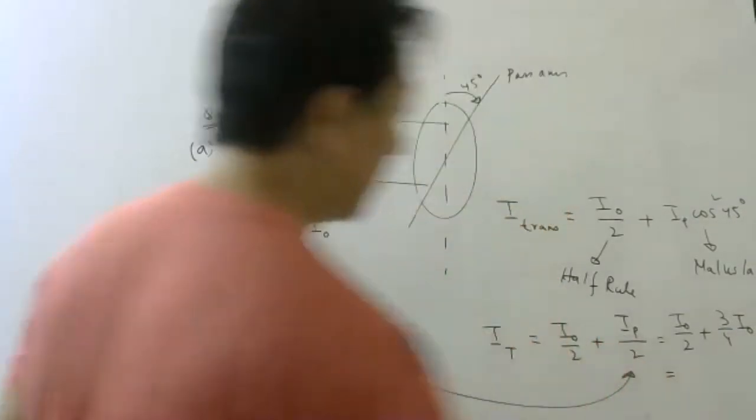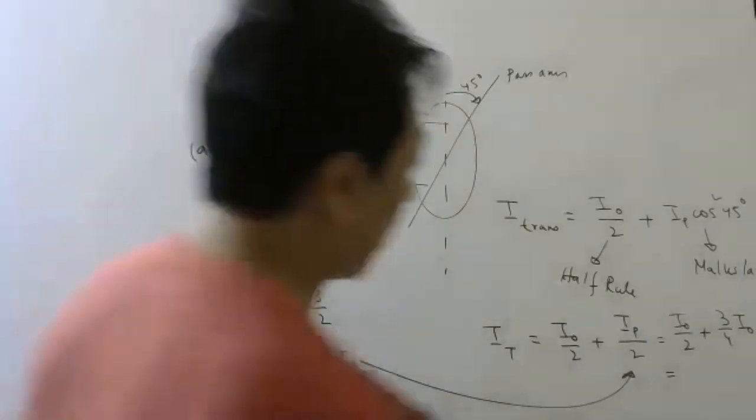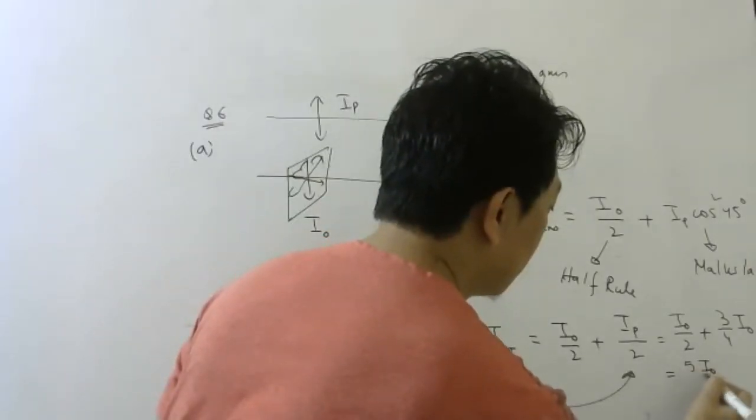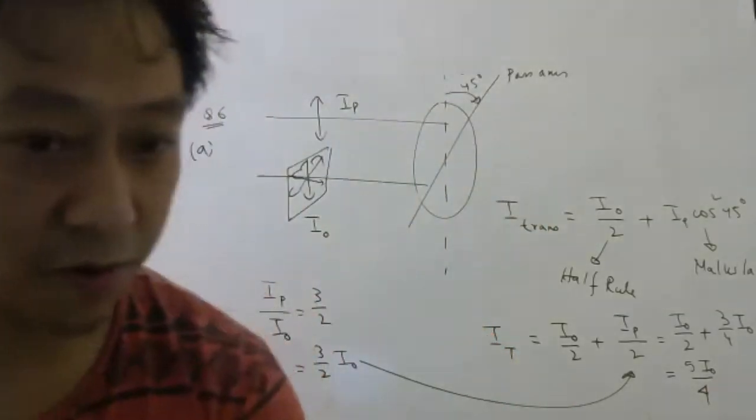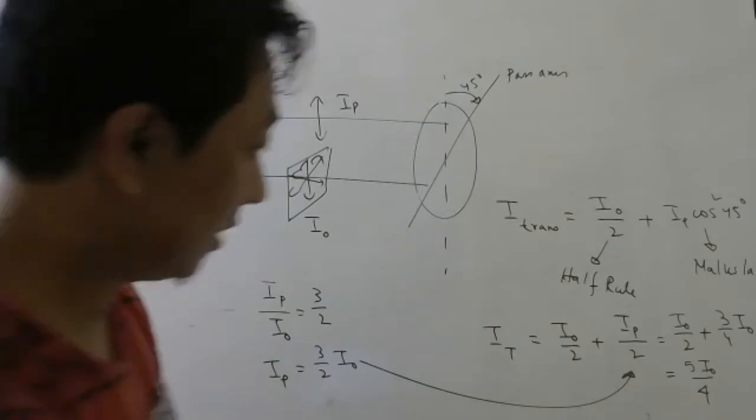Samyak, tell the answer. 4 LCM. 5 I naught by 4. 5 I naught by 4. Option D.